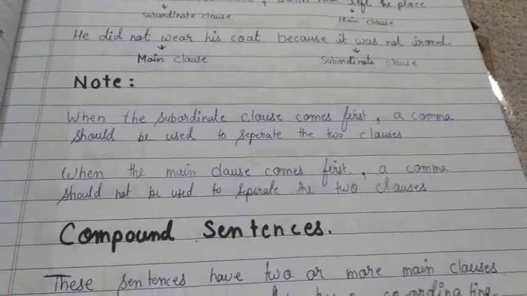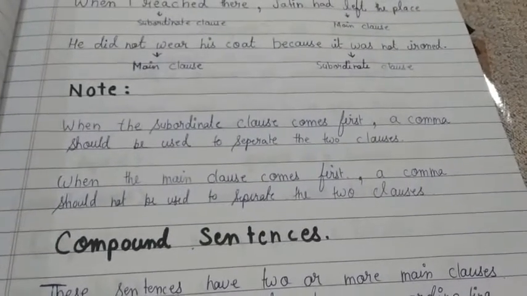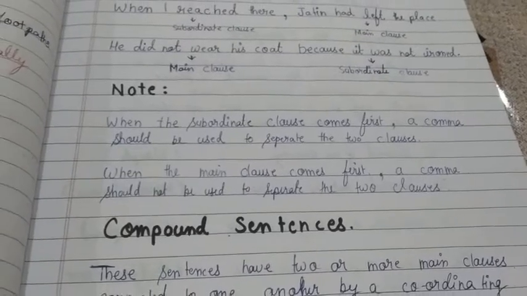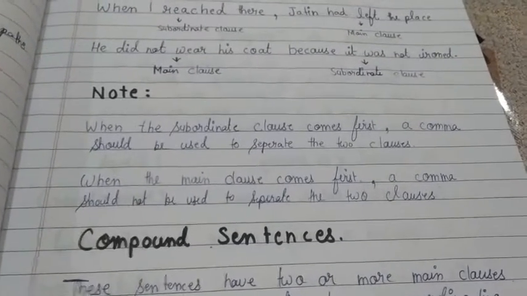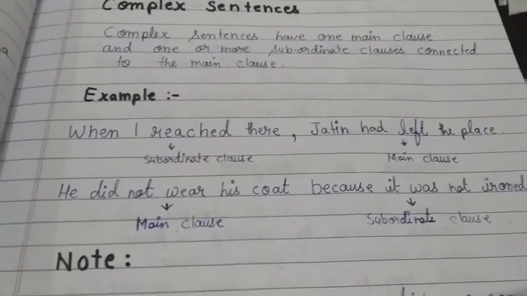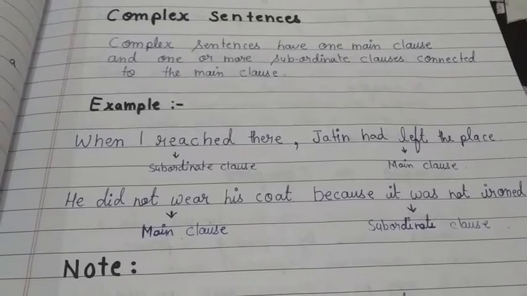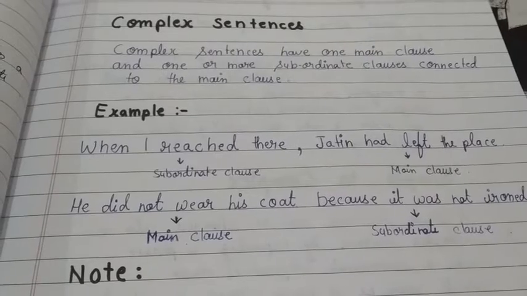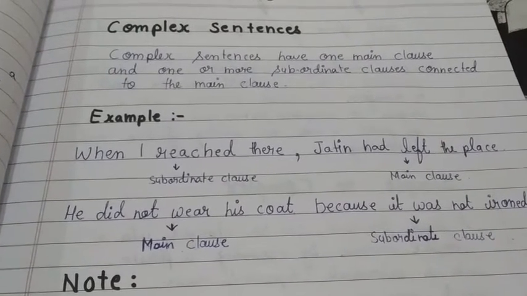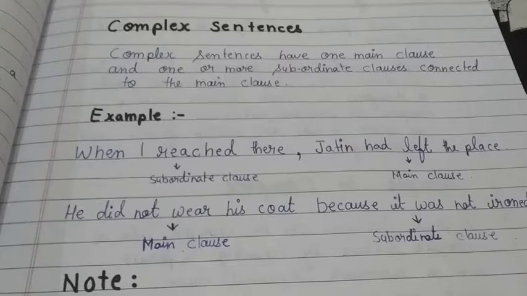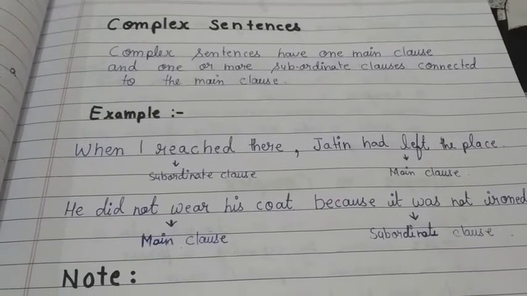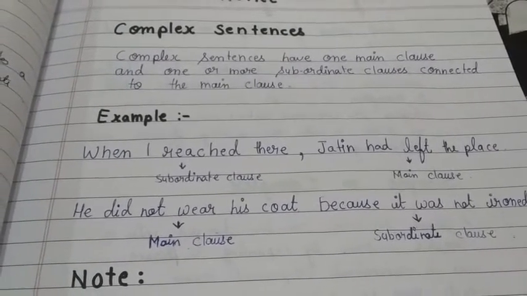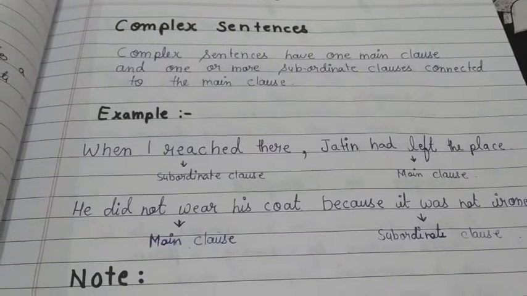Right? Now, this is a note. What is the note here? When the subordinate clause comes first, a comma should be used to separate the two clauses. So what has been said here is that when the subordinate clause comes first, as you can see in the first sentence, you have to write down the subordinate clause, after that you put a comma, and then you write down the main clause. This is most important information which you have to do always. Okay?